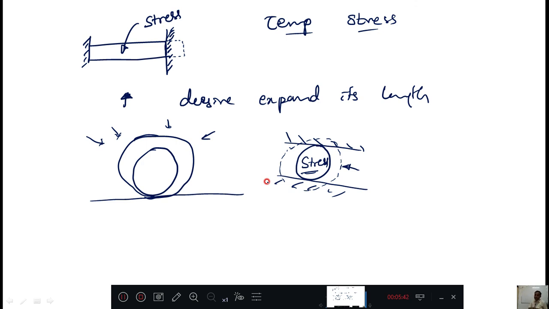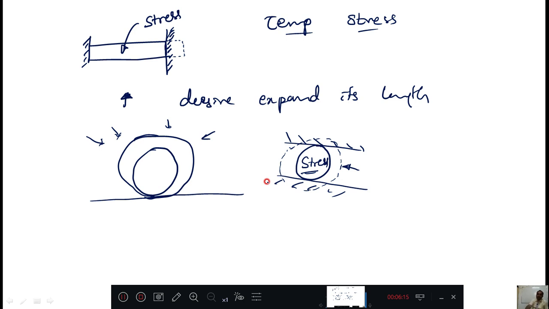Then what is the definition? Thermal stress or temperature stress is defined as the resistance offered inside the material when the material is restrained from expanding when the temperature is increased, or from contracting when the temperature is decreased. This is called thermal stress or temperature stress.